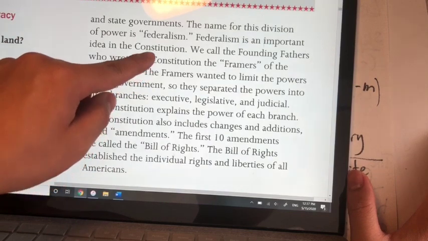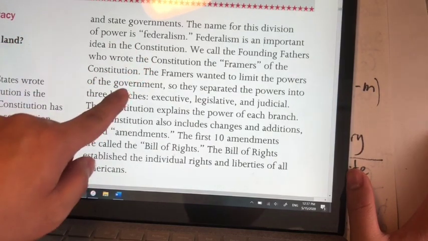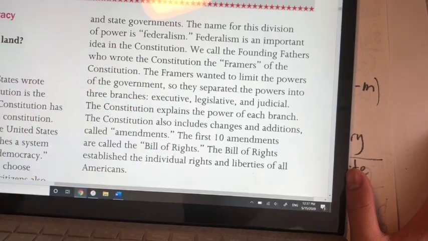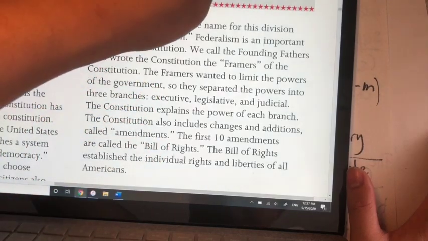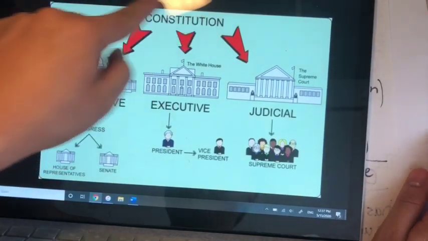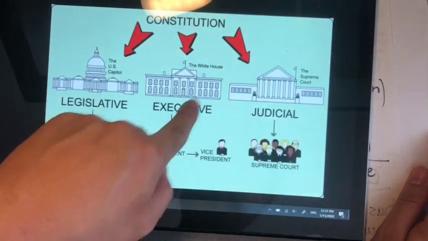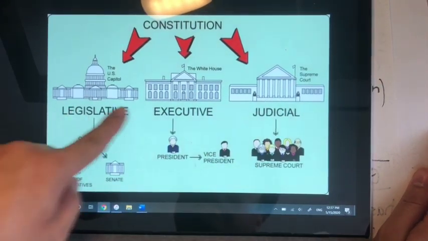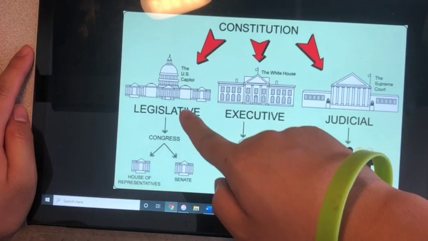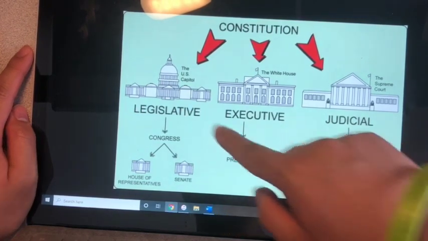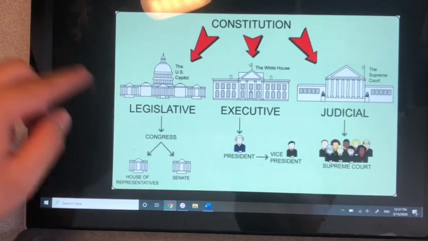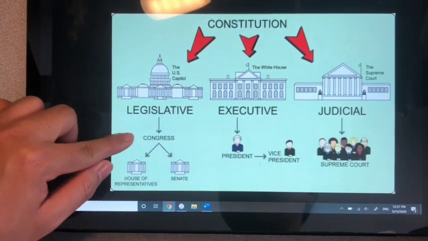So in the Constitution, it says the national government has 3 parts in it. The national government has 3 different parts in it. So we have the national government, and it has 1, 2, 3 parts. These are their names. The first one is called the legislative part. So this part has Congress.